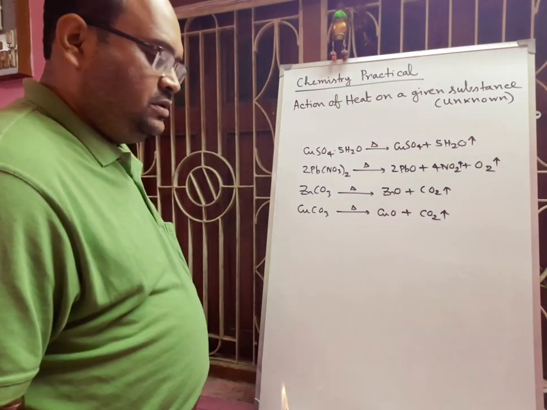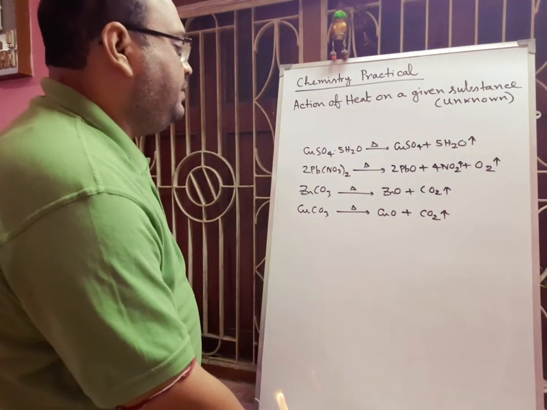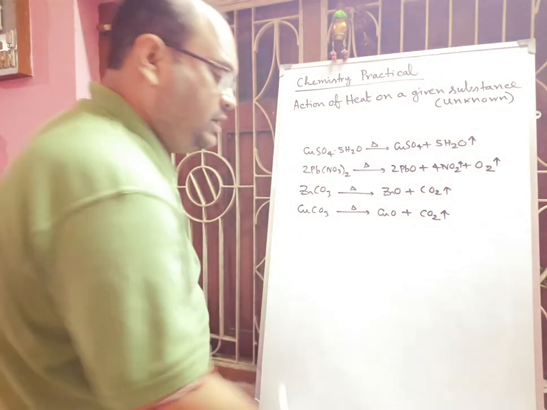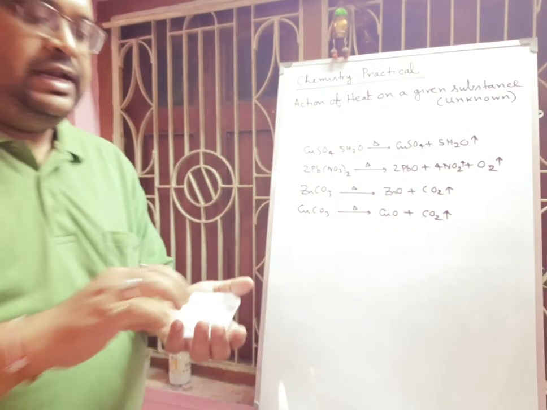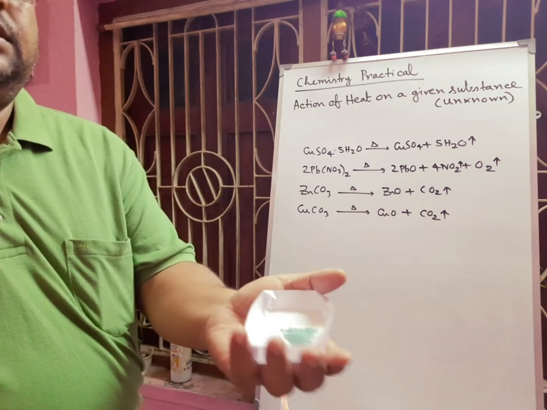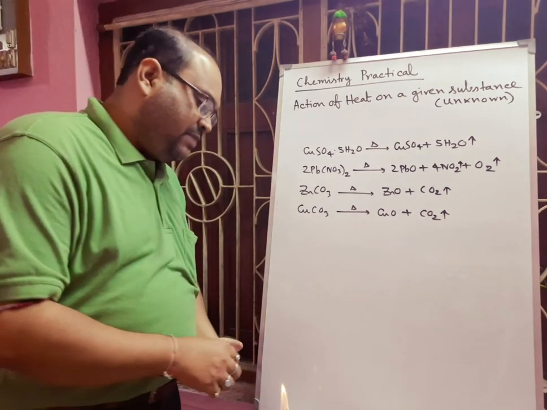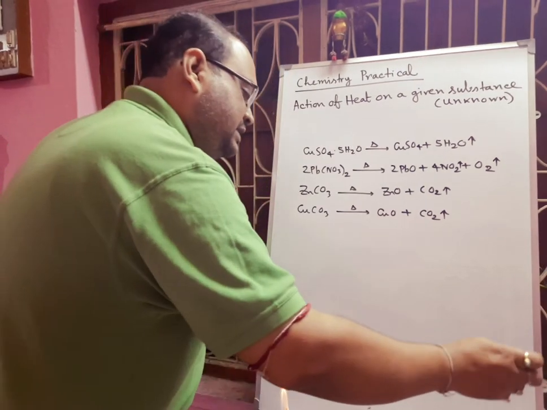Next, another sample we'll do today, that is this compound. See here, it is light green in color. Now again you have to take this sample inside a dry test tube.